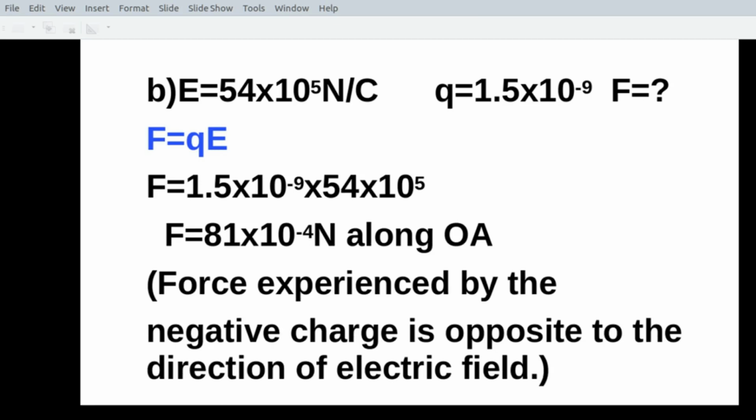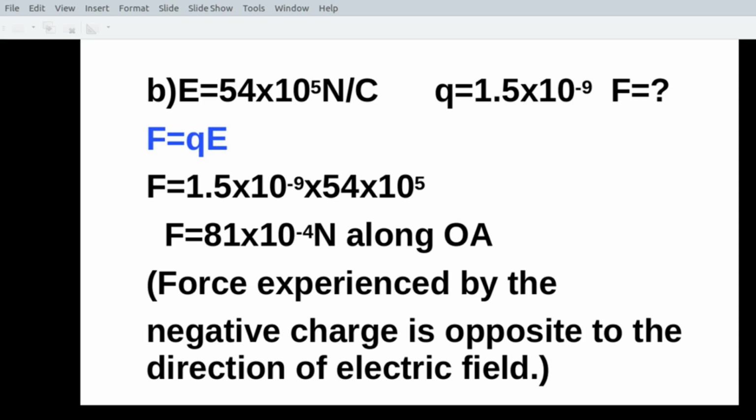Electric field you have already obtained. The value of Q is given, 1.5 into 10 raised to minus 9 Coulomb. Then F, force, you want to find out, and simple, the formula is F equals QE. Q is given, E you have, so you just have to substitute 1.5 into 10 raised to minus 9 into 54 into 10 raised to 5, equal to 81 into 10 raised to minus 4 Newton.